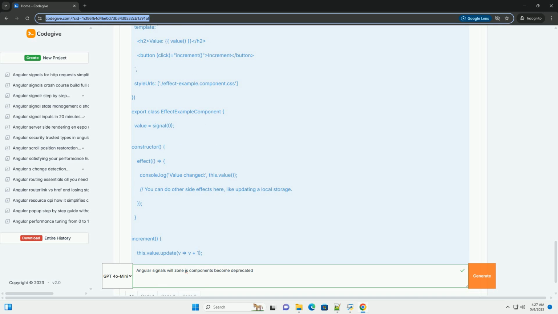In summary, Angular signals provide a powerful, fine-grained, and explicit way to manage state and trigger updates in your applications. While zone.js might not disappear overnight, signals are paving the way for a more efficient and predictable Angular architecture. By understanding signals and adopting reactive patterns, you can prepare your applications for the future of Angular and unlock significant performance and development benefits. Embrace the change, experiment with signals, and get ready for a new era of reactivity in Angular.